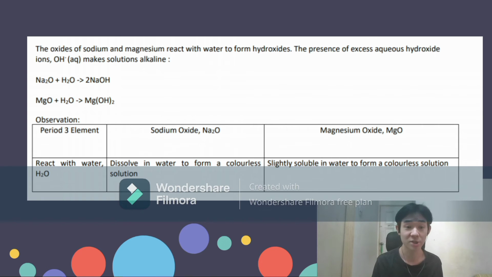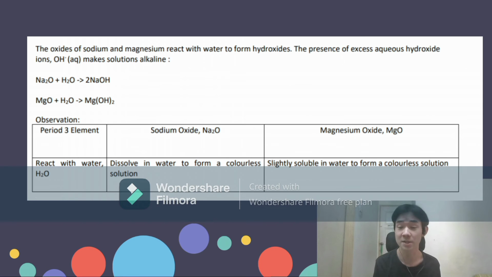Next, I'll be talking about the reaction of oxides with water. The oxides of sodium and magnesium can react with water to form hydroxide. The presence of excess aqueous hydroxide ions OH- makes the solution alkaline. So, we can see here that when sodium oxide reacts with water, we will form sodium hydroxide. In the observation of this reaction, we can see that sodium hydroxide dissolves in water to form a colorless solution, whereas magnesium oxide react with water will form magnesium hydroxide.